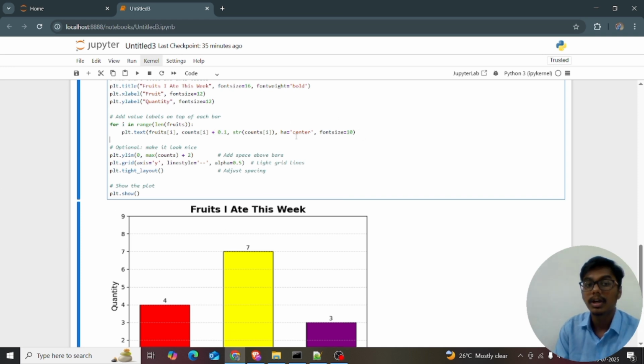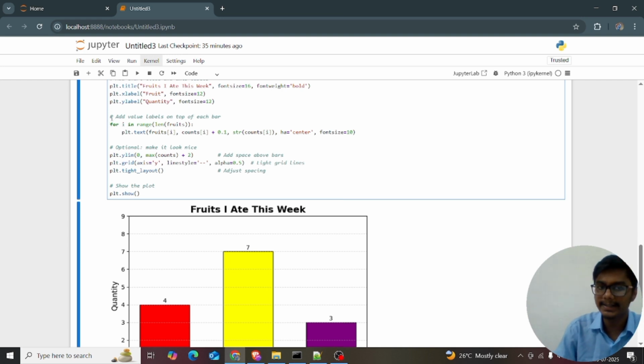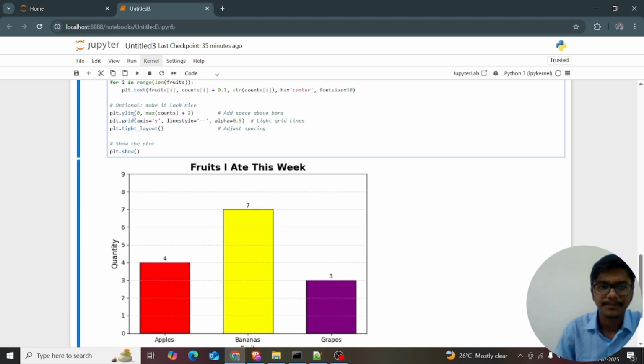Just memorize this code. This code will help in any other interviews. They may ask for i in range of len of fruits, plt.text. Just memorize. This will be used throughout the entire course. For i in range of len of fruits and plt.text of fruits of i. I just want the fruits of i and I want the counts of i, so I'm putting counts of i plus 0.1 and string, converting the numbers into strings explicitly. So we want to give the font size, and the font size is applicable only to strings. Okay. So it's an optional mode.